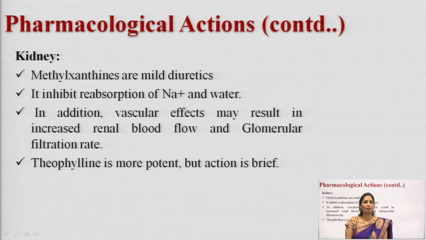And next one is kidney. What is the action of methylxanthines on the kidney? Methylxanthines have a mild diuretic action. So, what is a diuretic? Diuretics are drugs which increase the urine output, right? Methylxanthines are drugs which have a mild diuretic action, and because of this diuretic action, they inhibit the reabsorption of sodium and water.